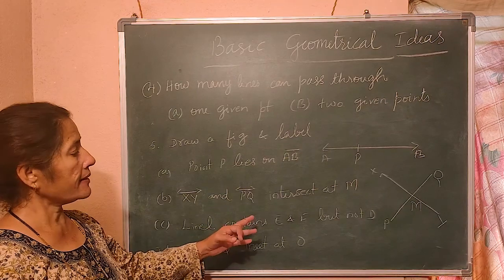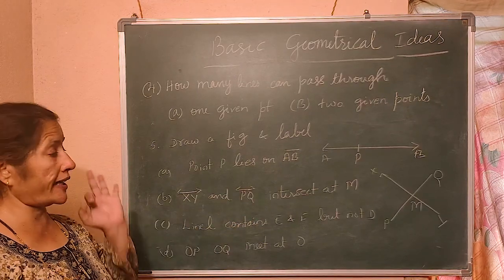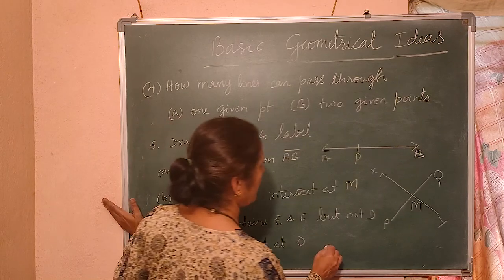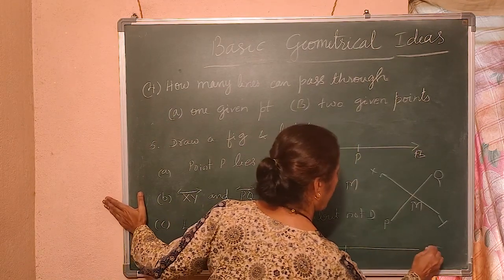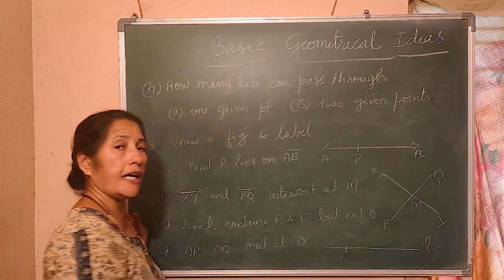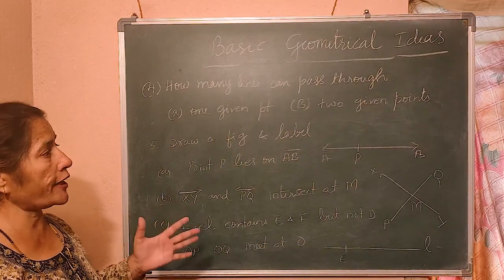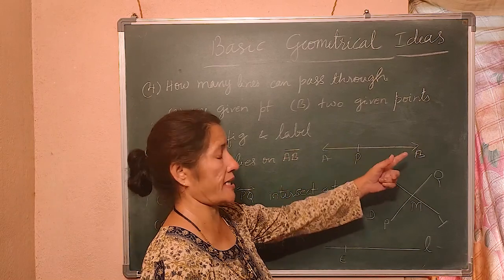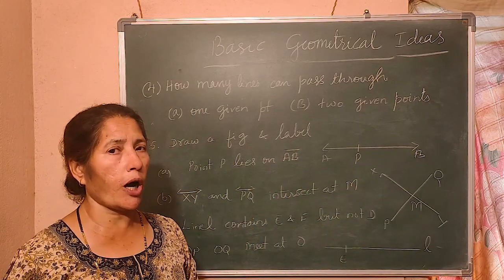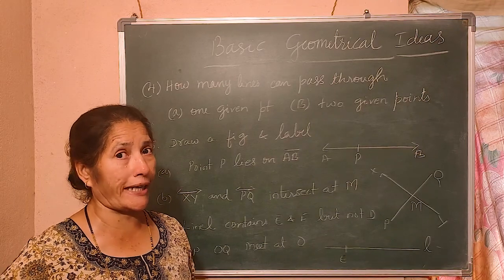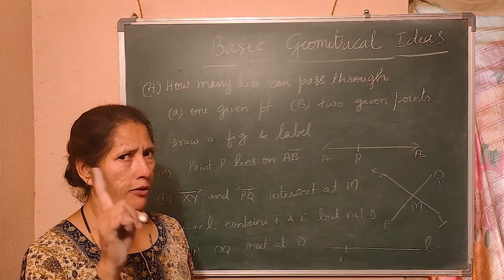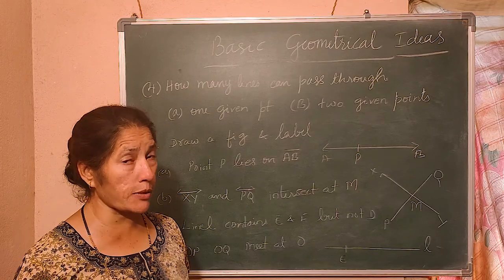Line L contains E and F but not D. I draw line L. E and F, this is a line L. See, naming the line, you can name it with 2 points, capital letters A, B, or line L, small letter L, or line M, small letter M. Only one single letter with small letter.